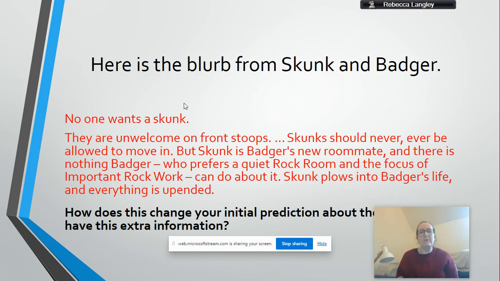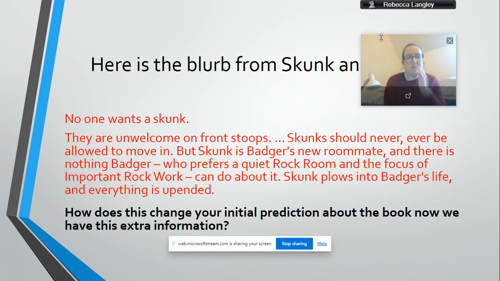Okay, so here's the blurb from Skunk and Badger. Let me just move myself up there. So the blurb is obviously the bit on the back of the book, which tells you a bit more information about the book. So: no one wants a skunk. They are unwelcome on front stoops. Skunk should never ever be allowed to move in. But Skunk is Badger's new roommate, and there is nothing Badger, who prefers a quiet rock room and the focus of important rock work, can do about it. Skunk ploughs into Badger's life and everything is upended.